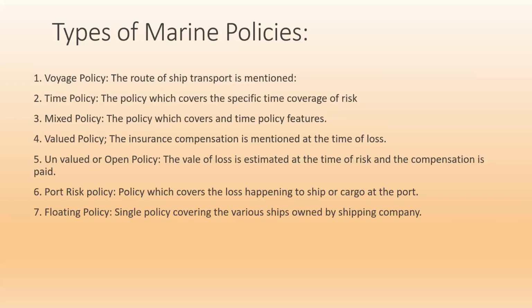So a voyage policy always restricts the transportation route for the ship. If the voyage route is fixed, it is called a voyage policy. If it is not mentioned, then it is an open policy. In an open policy, the ship may travel anywhere, but all the risks are covered by the insurance contract. This is what we call a voyage policy.